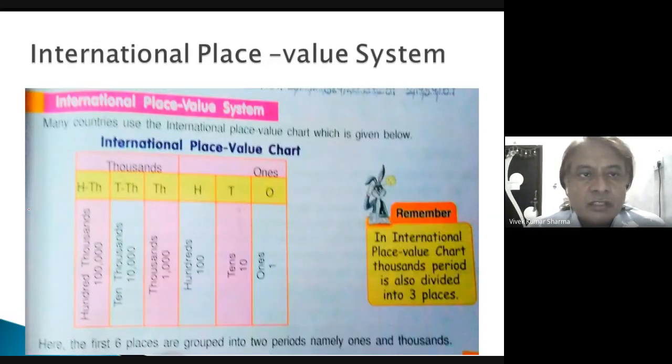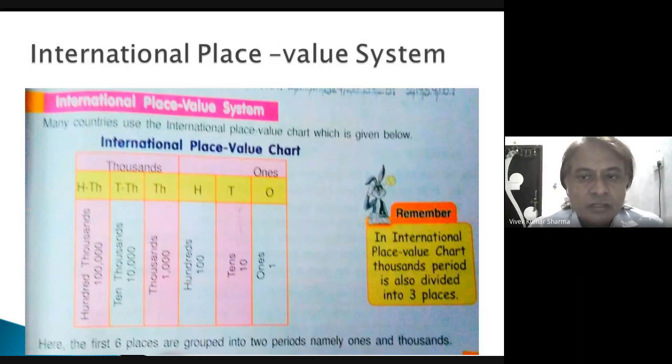Now we will see the international place value system. Many countries use the international place value chart, which is given below. Similarly, you can see the positions of 1, then 10, then 100, then 1,000, 10,000. In the international place value chart, thousands period is also divided into 3 places.